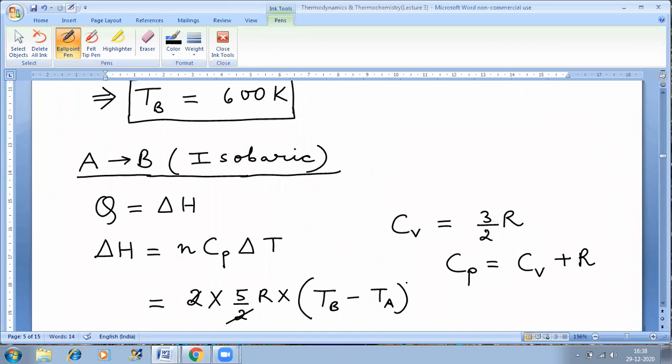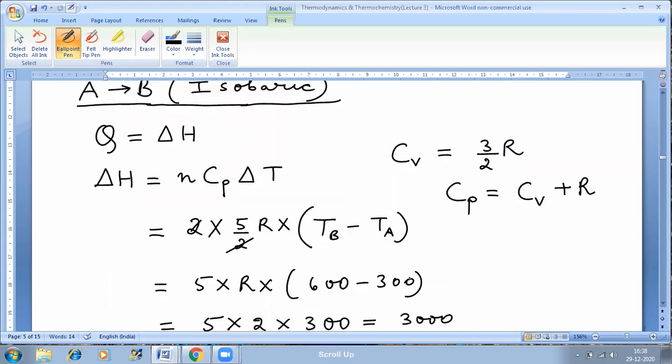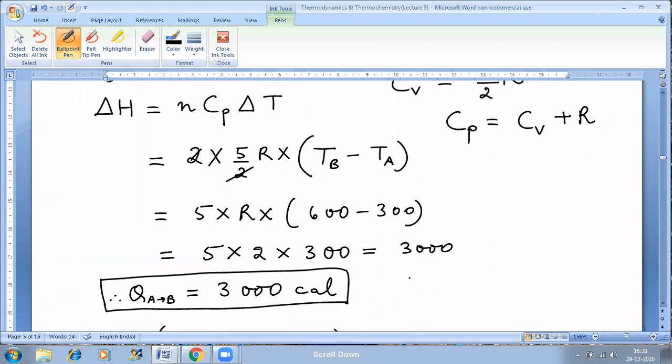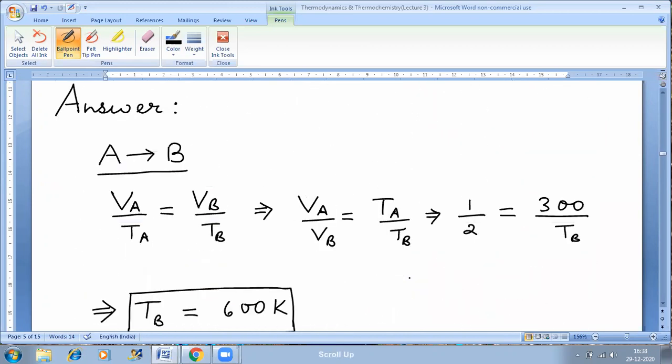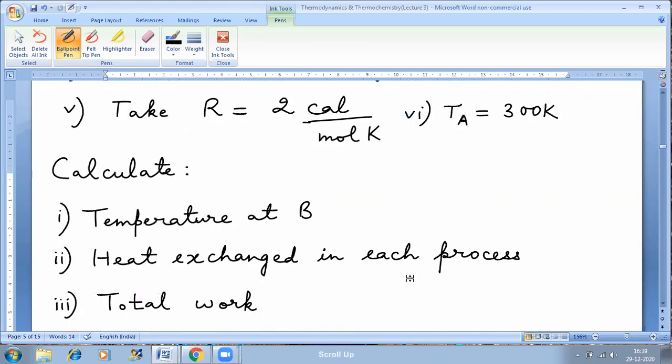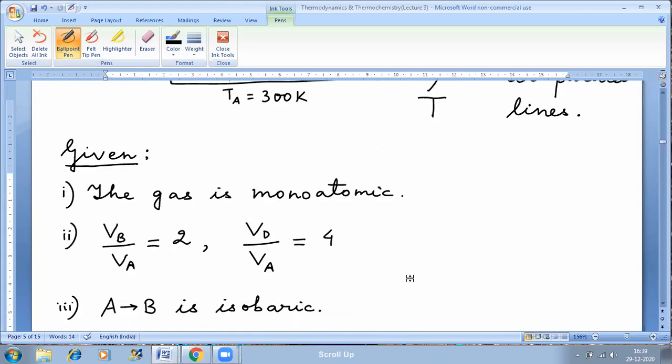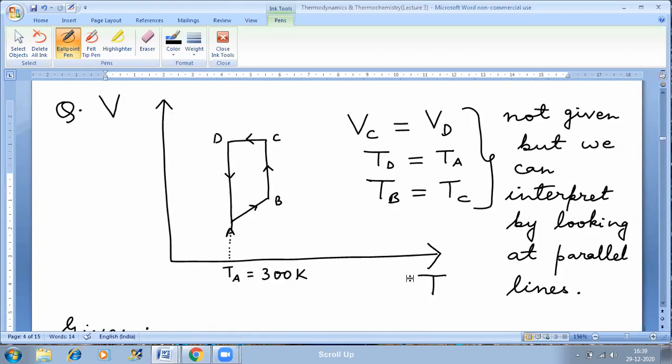The formula for delta H is what? nCp delta T. So we have finished A to B. This is A to B. Now B to C. B to C is a straight line parallel to the y-axis.